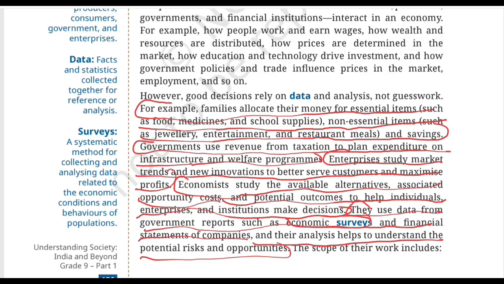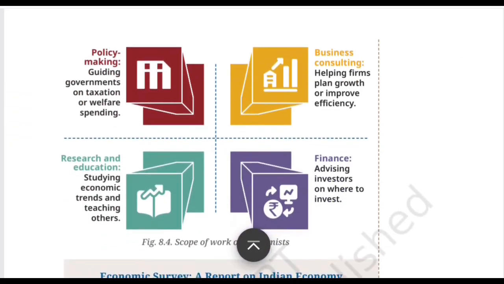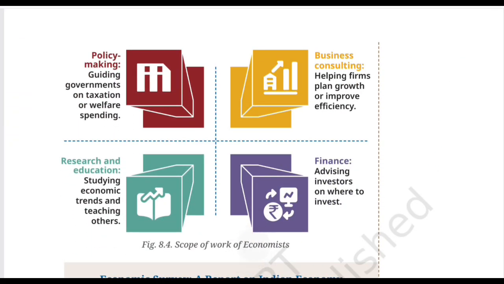Government reports and company financial statements can provide information that economists generally analyze. And this analysis can help identify risk, which are what problems might arise, and opportunities, which are what possibilities for growth and improvement may exist. And this brings us to the special box in your textbook where we study the scope of their work. The work of the economist over here is figure 8.4 which has been given in the textbook. Now, this figure is a focus on scope of work of economist.